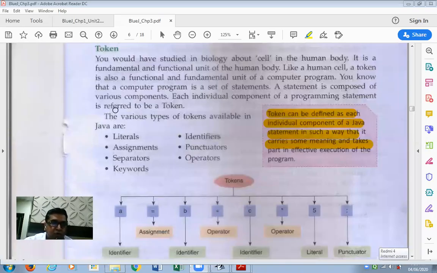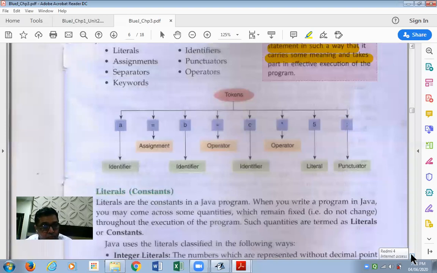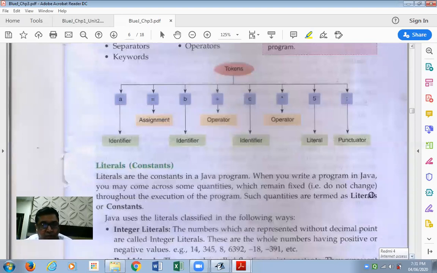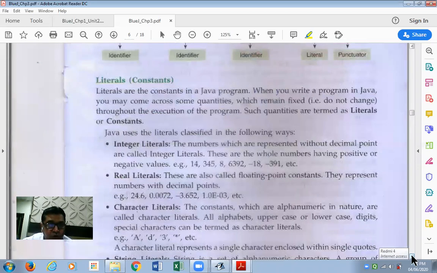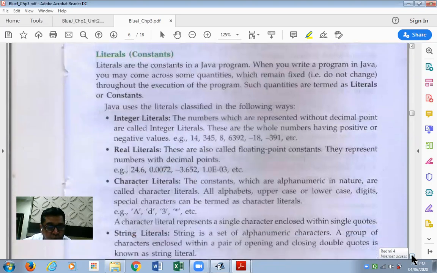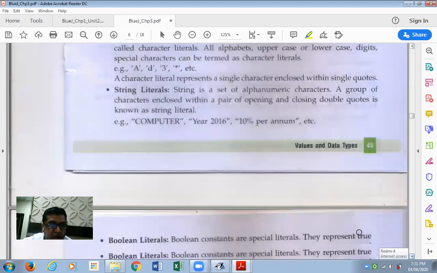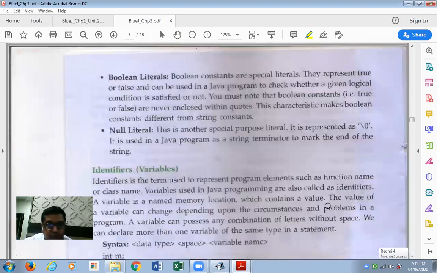Okay, so tokens collectively refer to all the words that we use in our Java program. Here are the various tokens that we can use in a Java program. I'll come back to this diagram at some later point of time. As you see, if I just browse through the nodes, the very first type of token, literals, is being discussed. That's what I'm going to discuss with you now. Then identifiers are discussed, the next type of token.